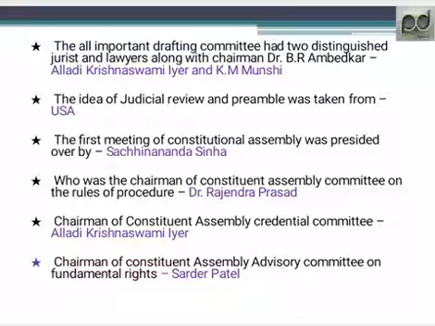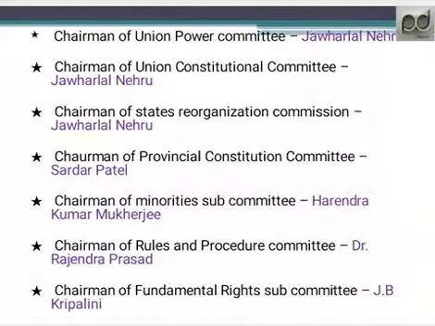Next, who was the chairman of the Constituent Assembly Committee on Rules and Procedure? The chairman of Rules and Procedure was Dr. Rajendra Prasad. Chairman of the Credentials Committee was Alladi Krishnaswamy Iyer, and chairman of the Advisory Committee on Fundamental Rights was Sardar Patel. Next, chairman of the Union Powers Committee was Pandit Jawaharlal Nehru. Next, chairman of the Union Constitution Committee was Jawaharlal Nehru.